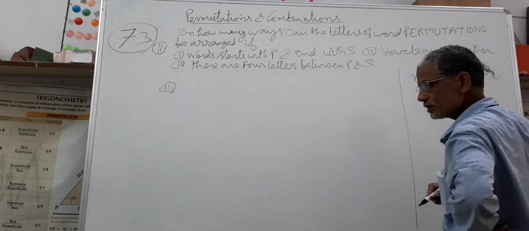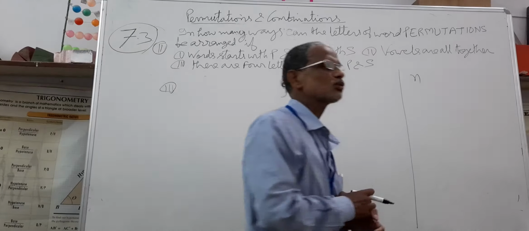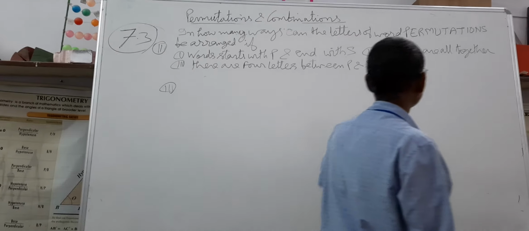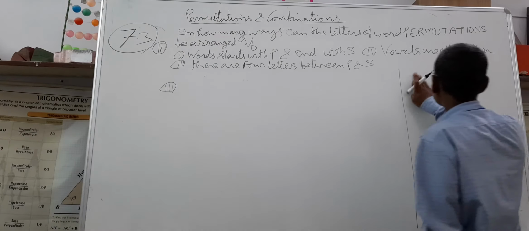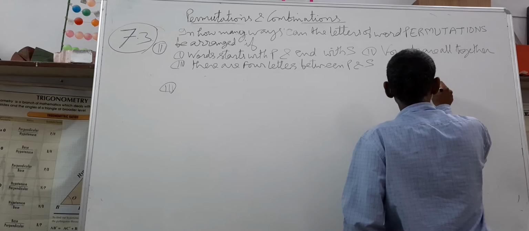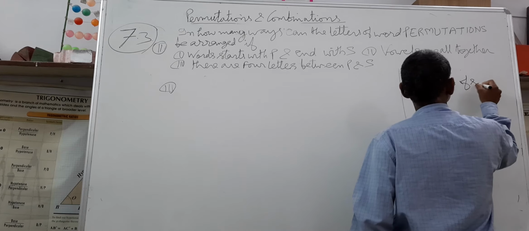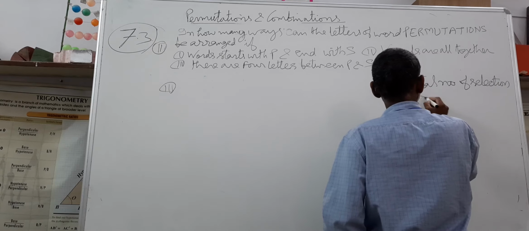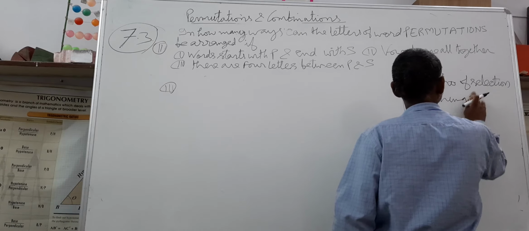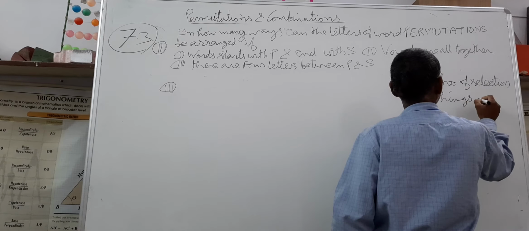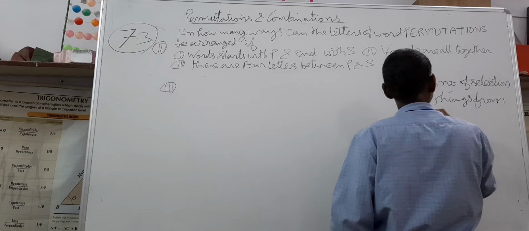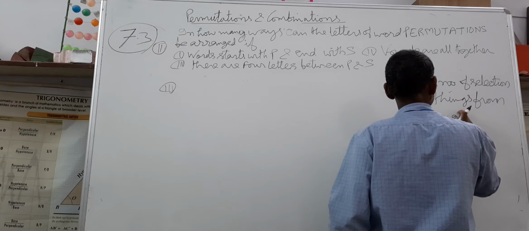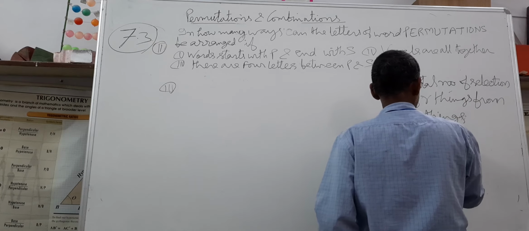Before starting third sub question, if there are n things and we are required to select, not arrange, r things from n things, then total number of selection of r things from n things is nCr.